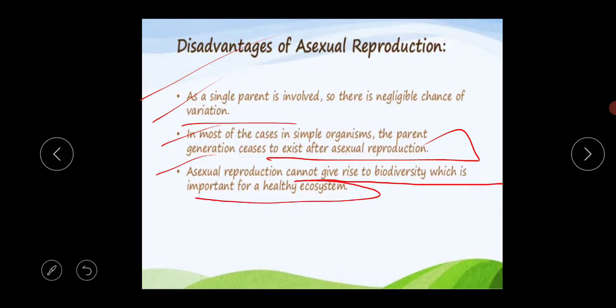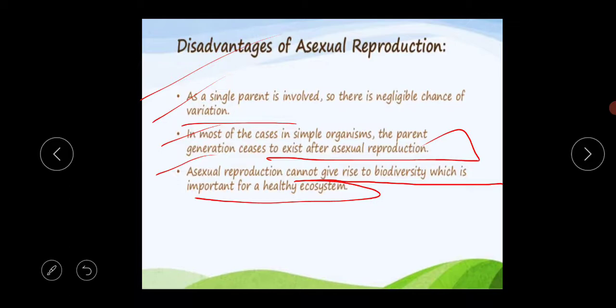Why? Because asexual reproduction does not provide any kind of variation. All the organisms of asexual reproduction become clones of each other. So that is why it cannot give rise to the biodiversity which is important for a healthy ecosystem. This was our last topic for today's class.